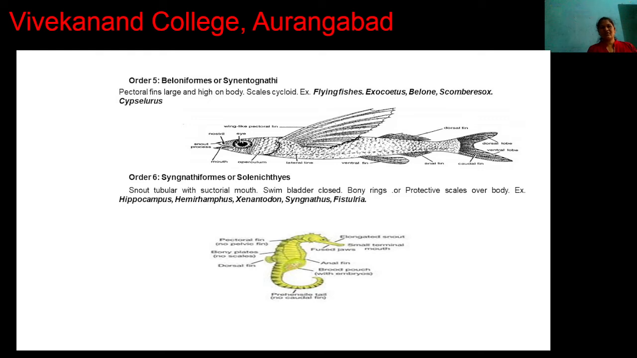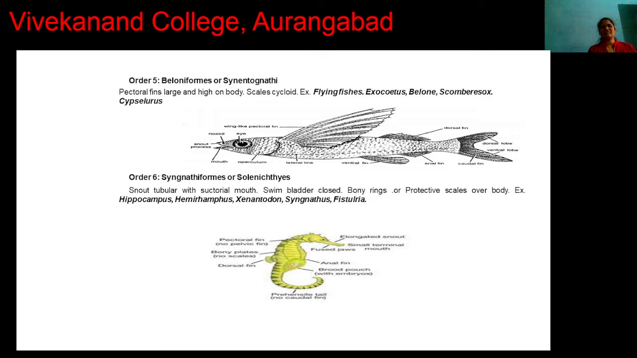Then the next order, Beloniformes or Synentognathi. In this order the fishes have pectoral fins, and these pectoral fins are large and high on the body. Here the cycloid scales are present all over the body. For example, flying fishes, Exocoetus, Belone. These are some examples of Beloniformes.